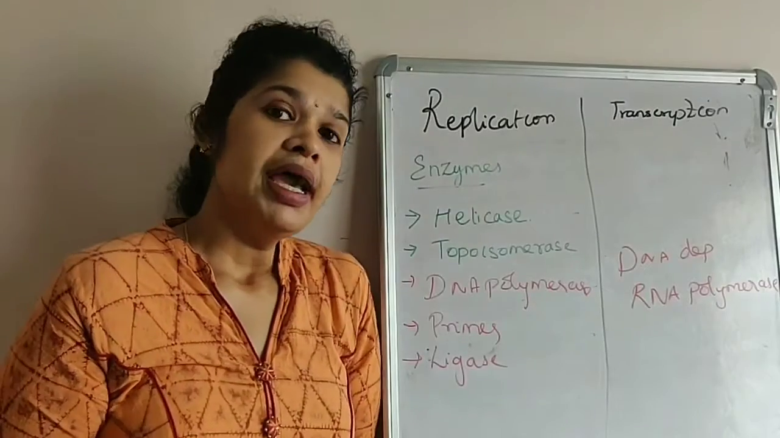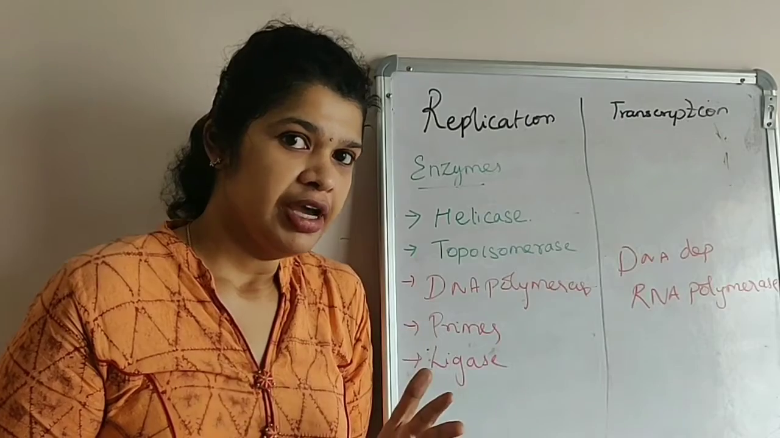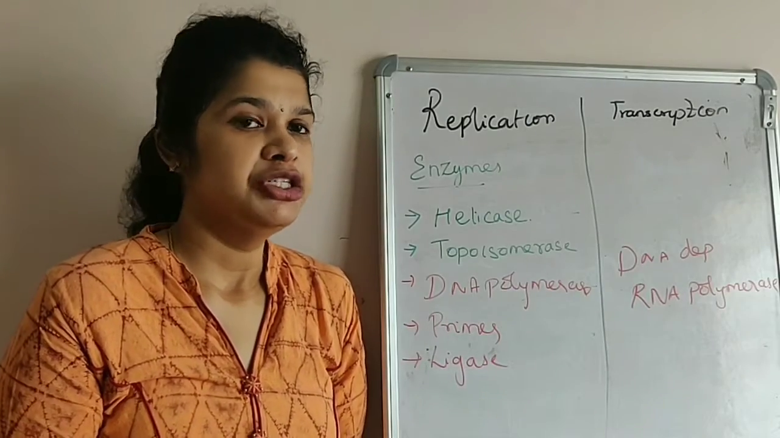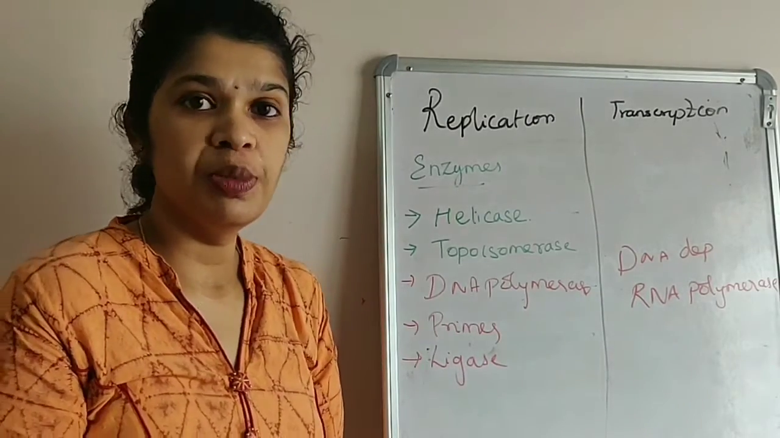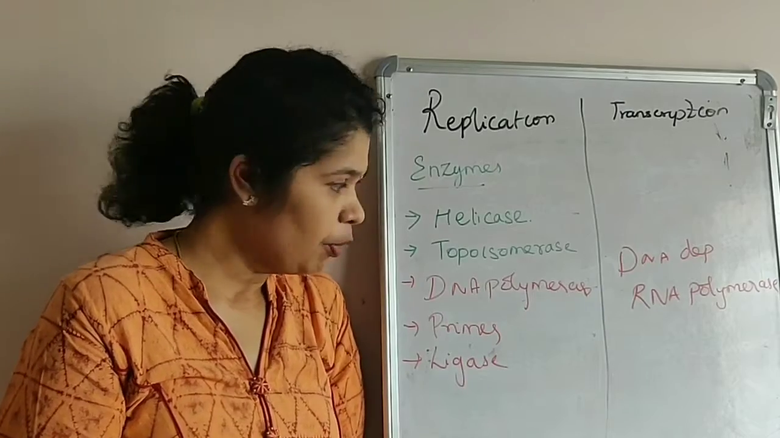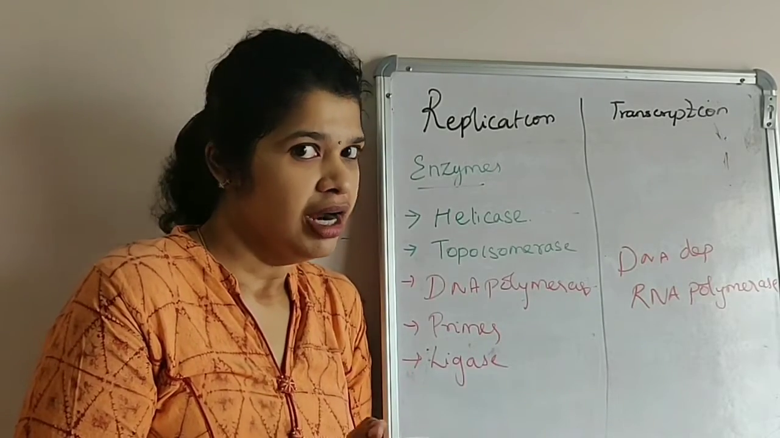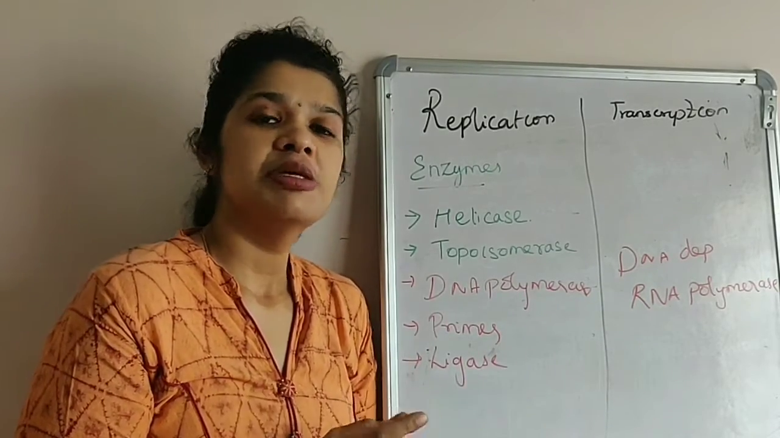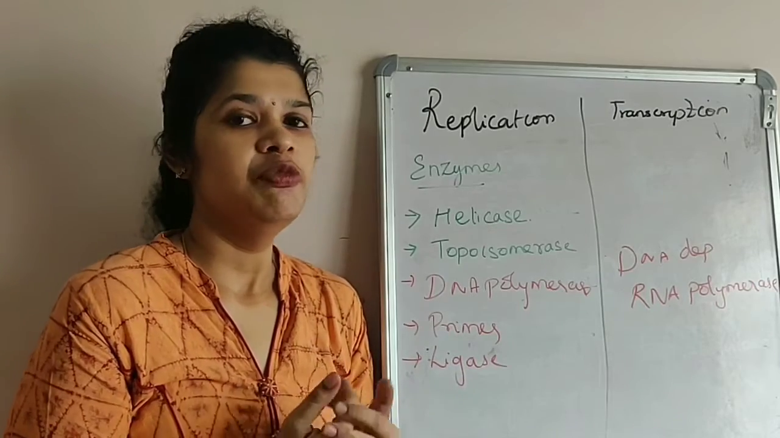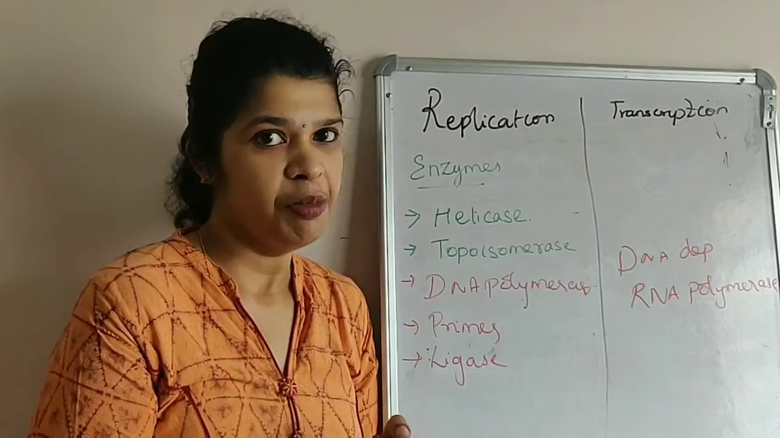Now coming to the enzymes for replication, there are 5 enzymes which are needed for replication. They are helicase, topoisomerase, DNA dependent DNA polymerase, primase and the ligase. Whereas in transcription there is only one enzyme, which is DNA dependent RNA polymerase.